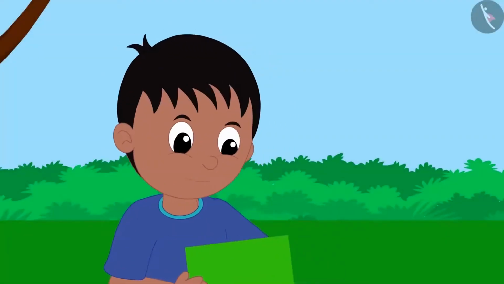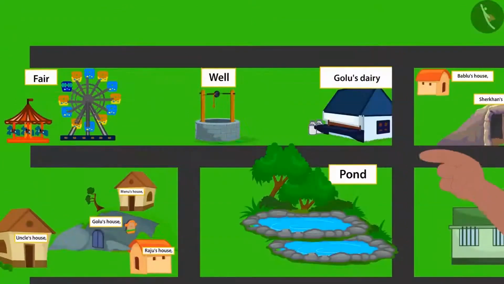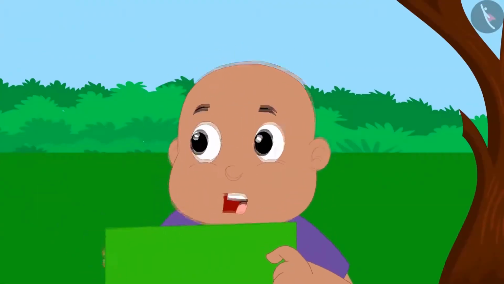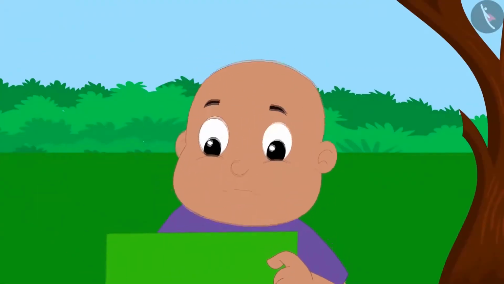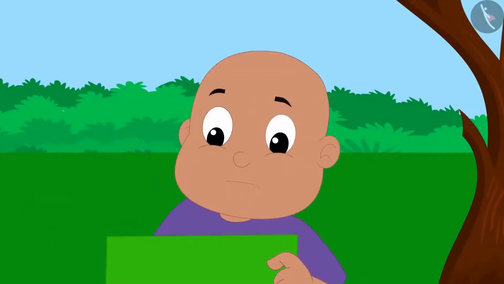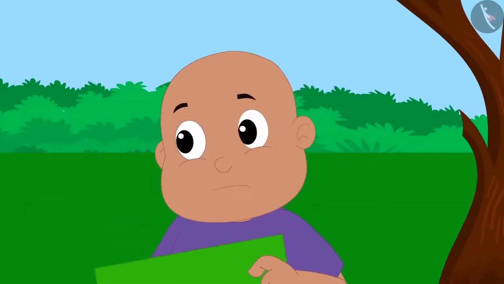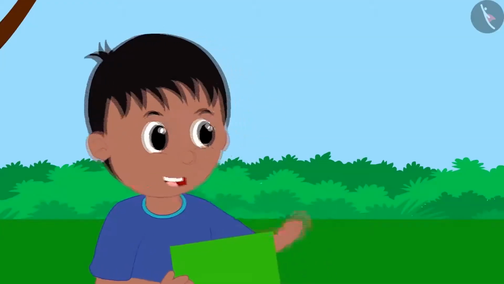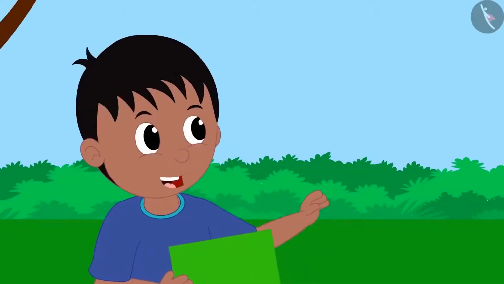Yes, Bablu. See how the house of Khan is towards the south of your house. How did you find that out, Bablu? And what does towards the south mean? Oh, Bablu, can't you spot the compass given on the map?